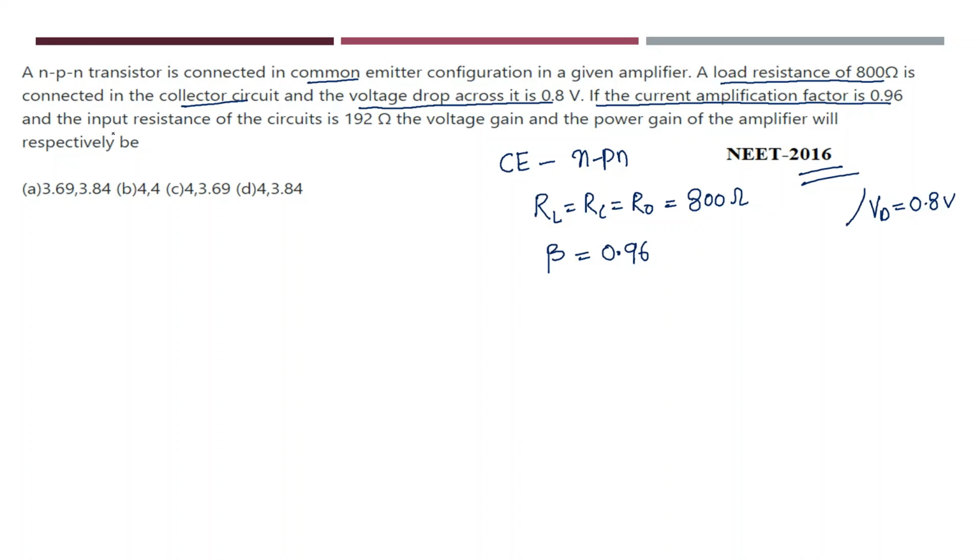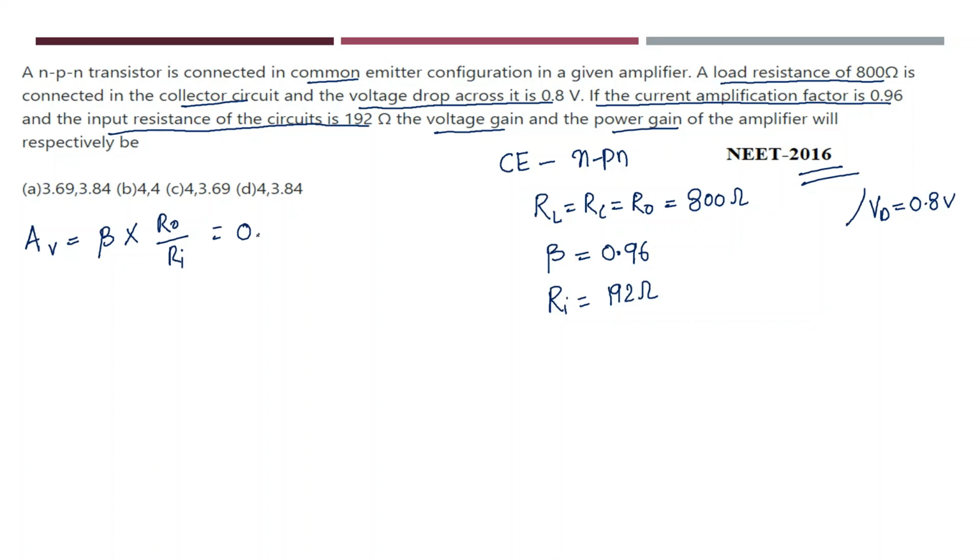0.96, and input resistance of the circuit is 192 ohms. So input resistance is given, 192 ohms. Now what is he asking you to calculate? The voltage gain and the power gain of an amplifier. What is the formula for voltage gain? I know the formula for voltage gain is given as current amplification factor into output resistance by input resistance.